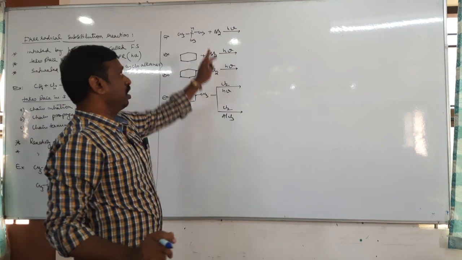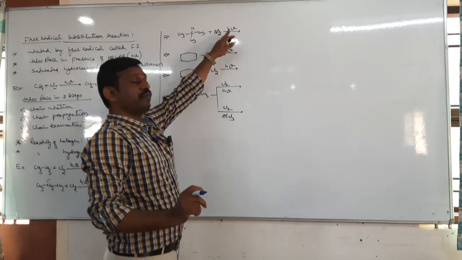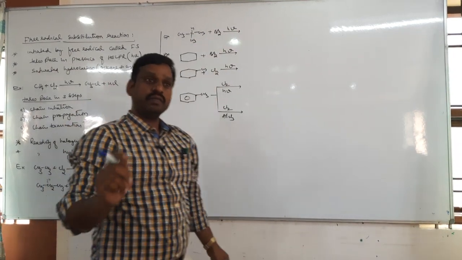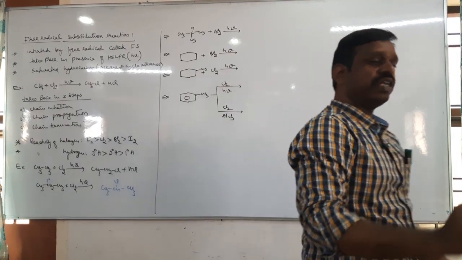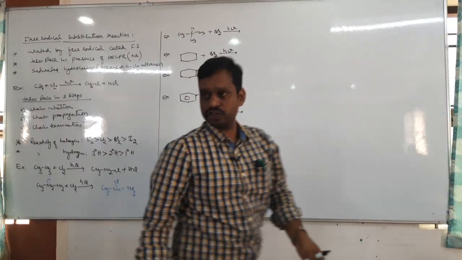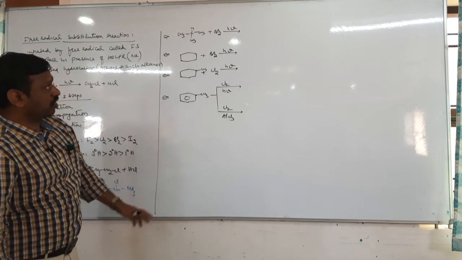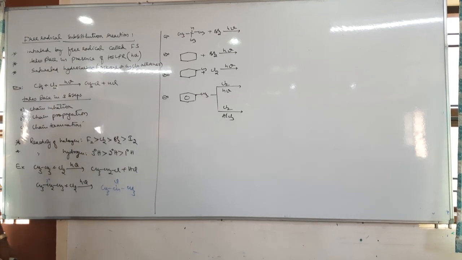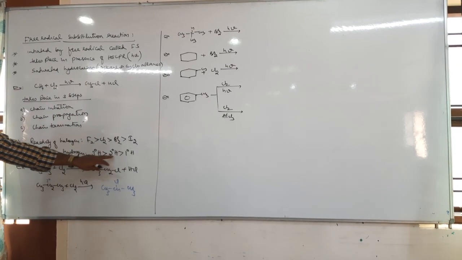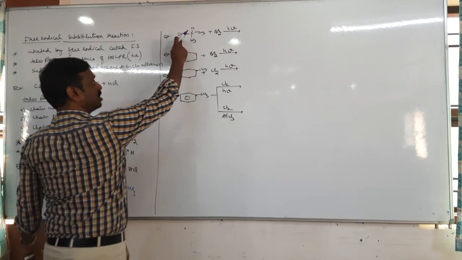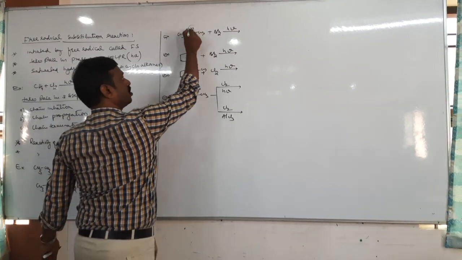See, remember, alkane plus halogen in presence of sunlight is a free radical substitution reaction. In free radical substitution, we need to see the reactivity of hydrogen: tertiary is more than secondary than primary. Here this is primary, this is tertiary.